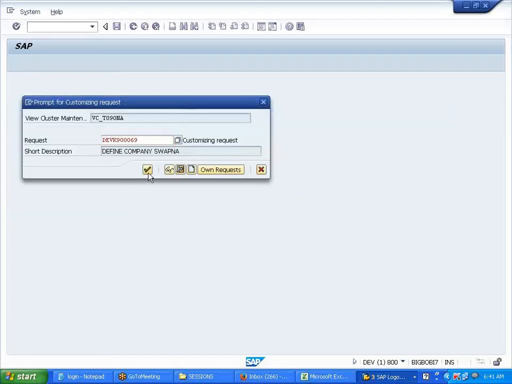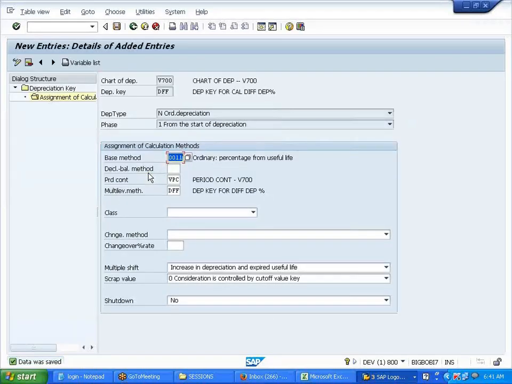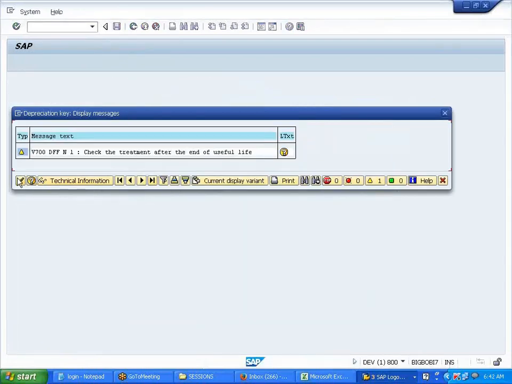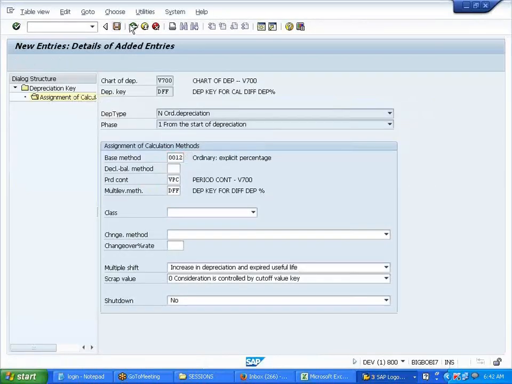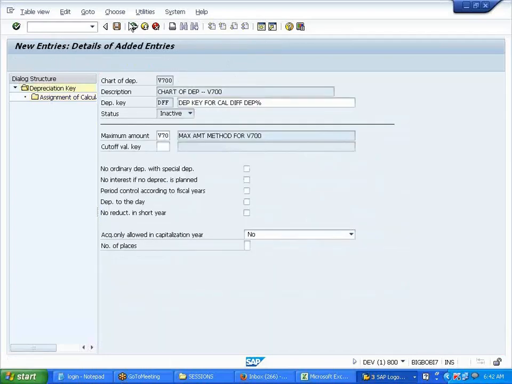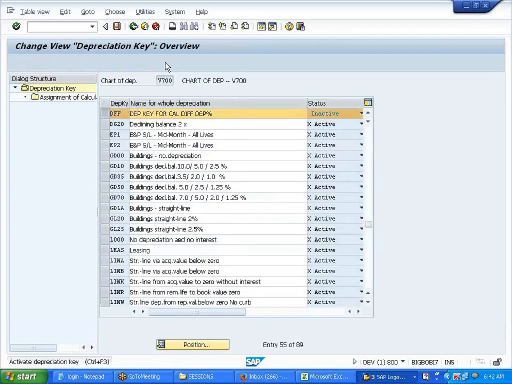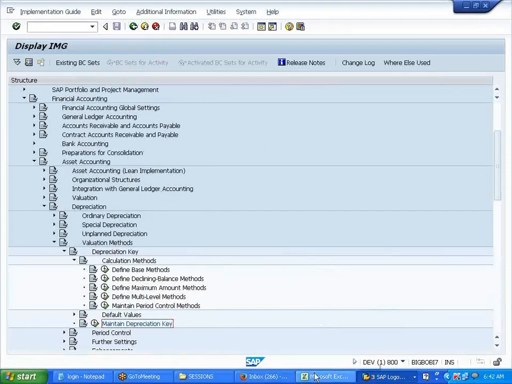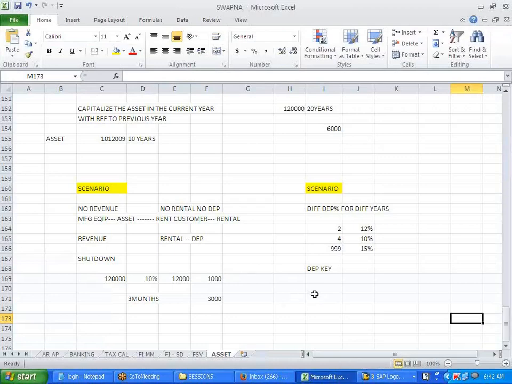What did we do? That took on a useful life, sorry. 12. Back, select, activate. Now my asset value is 120,000.